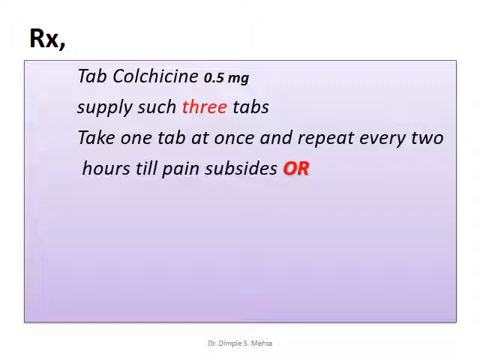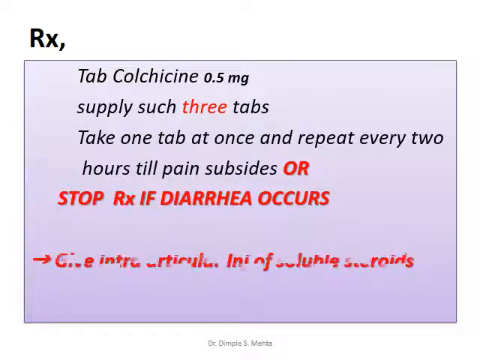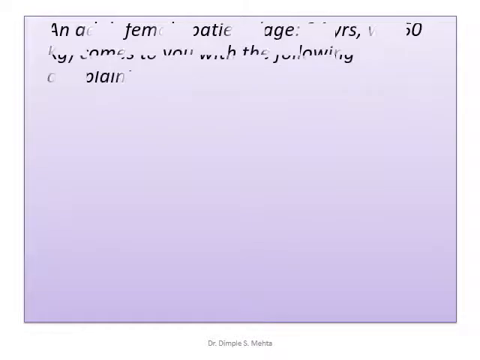Ask the patient to stay in your OPD. If after 3 tablets his pain has not subsided, or if diarrhea occurs, stop therapy and give him an intra-articular injection of soluble steroid. This is the treatment for acute gout.